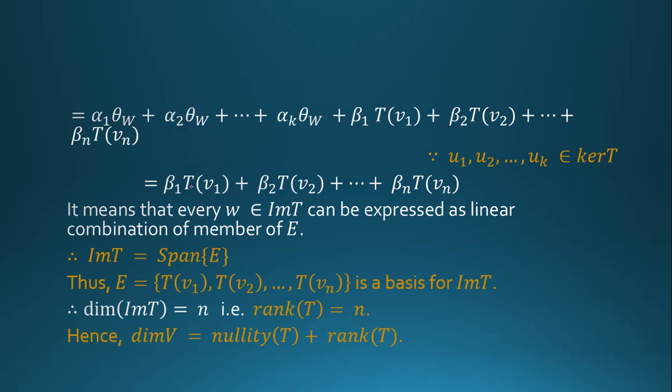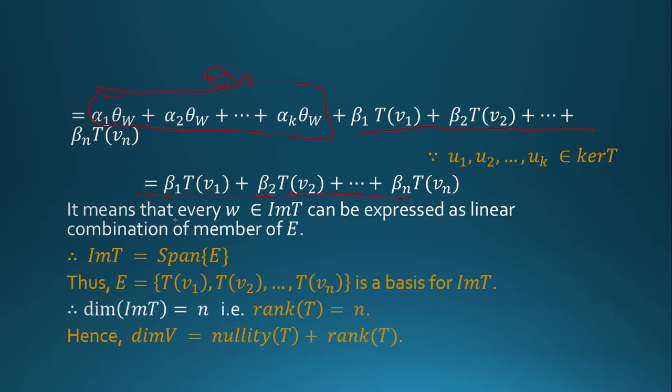So this is equal to the 0 vector. So it is equal to beta 1 T of V1 plus beta 2 T of V2 plus up to beta n T of Vn.